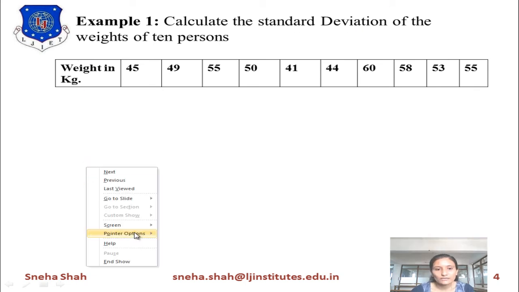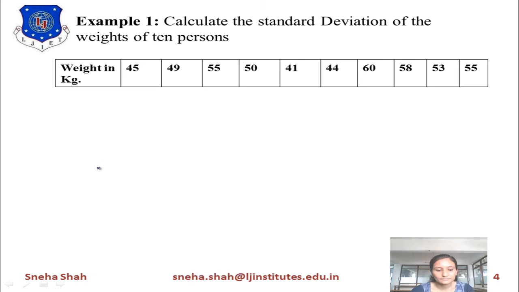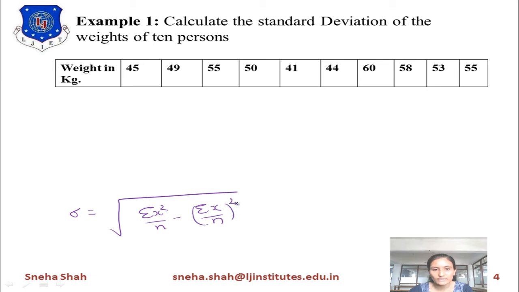The equation of standard deviation is sigma equals under root of sigma x square upon n minus sigma x upon n whole square, right? So for this, first of all we have to find out the value of sigma x square, the value of sigma x, and the value of n. Now what is the value of n? Over here you have been given 10 persons, so the number of samples is 10, which means n equals 10.